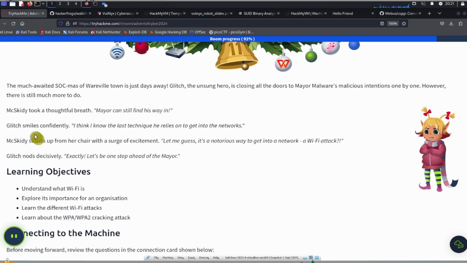All right, so this is the much awaited Sock-mas of Wareville town, just days away. Glitch, the unsung hero, is closing all the doors to Mayor Malware's malicious intentions one by one. However, there is still much to do. McSkitty took a thoughtful breath. "Mayor can still find his way in." Glitch smiles confidently. "I think I know the last technique he relies on to get into the networks."